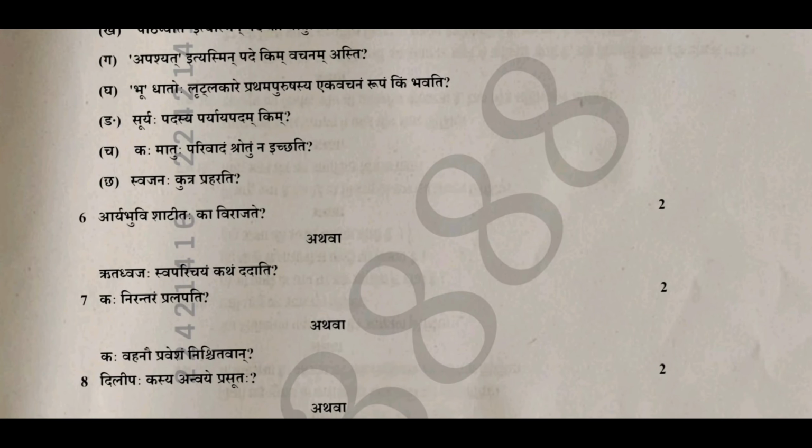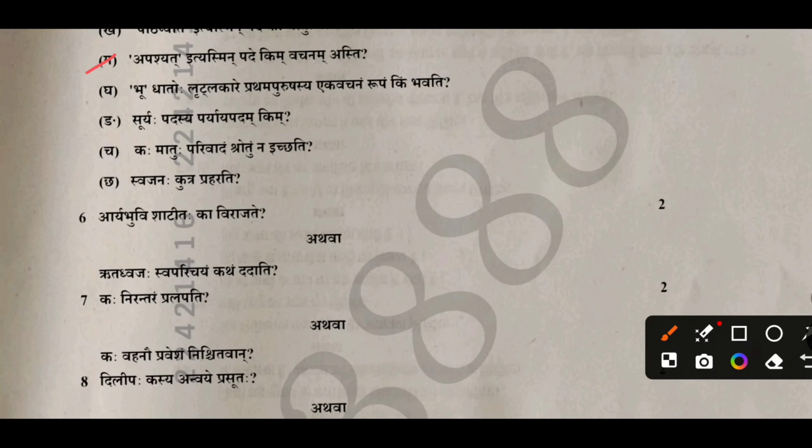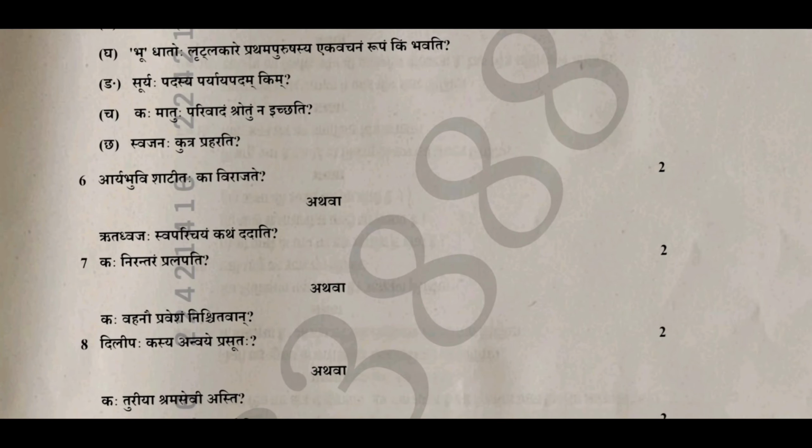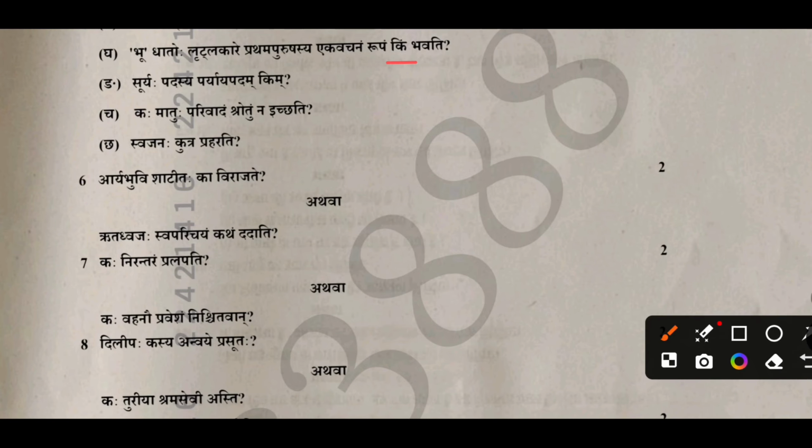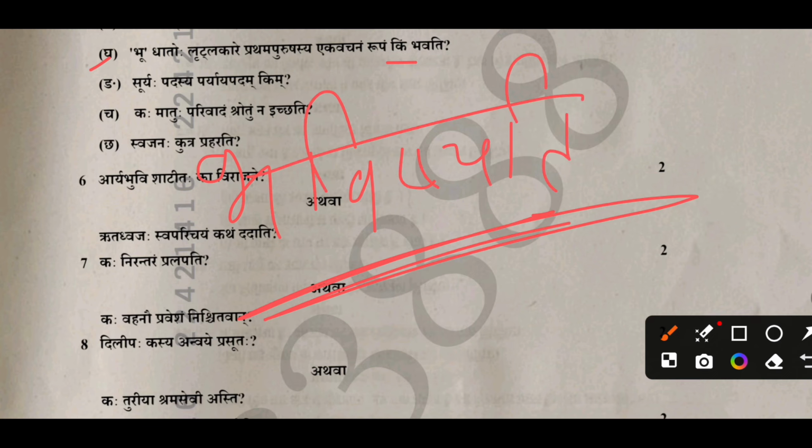And in the third, you have to tell the number. So in the third, you have to write the correct answer. Ekavachanam. The correct answer of the third is: Buddhati, lat lakara, prathama purushasya ekavachanam rupam kim bhavati. So in the fourth, you have to write the correct answer. Bhavishyati. Bhavishyati, you have to write the correct answer of the fourth.